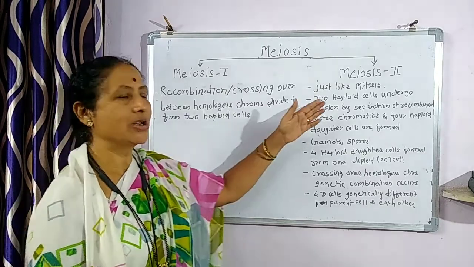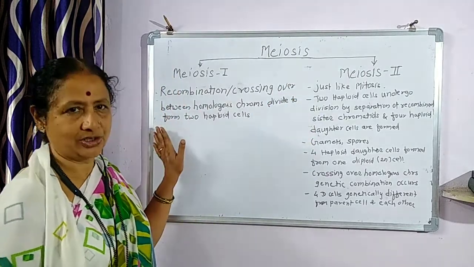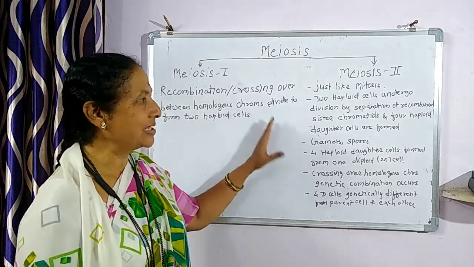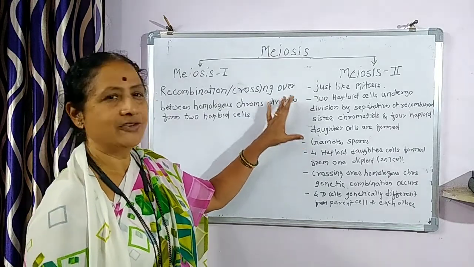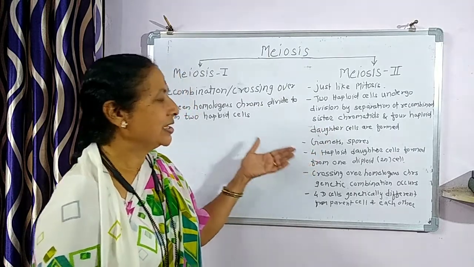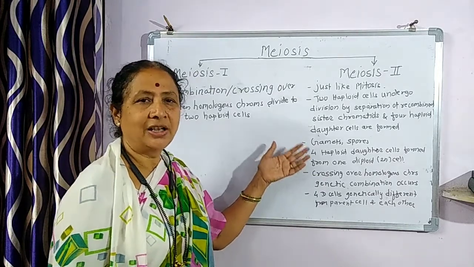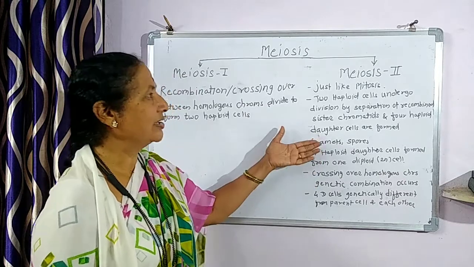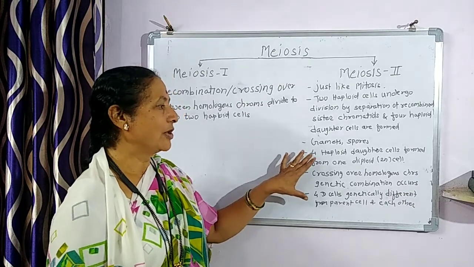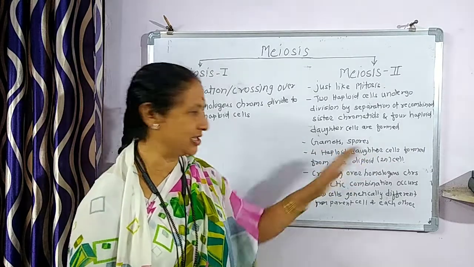Then the second stage is meiosis second. Meiosis second is just like mitosis. In this, the two haploid cells undergo division, and by separation of the sister chromatids, four haploid daughter cells are formed. These four haploid daughter cells are used for gamete formation or spore formation. Four haploid daughter cells are formed from each diploid, 2N, cell.